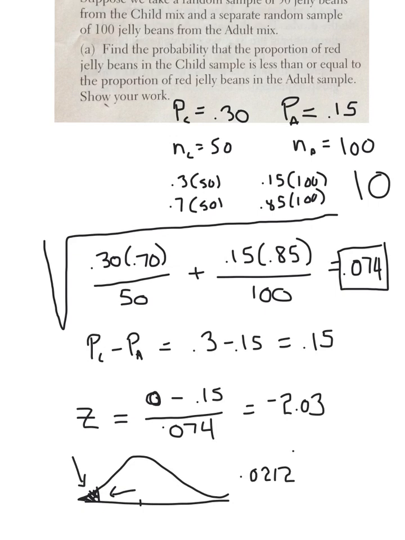So what does that say? There's only a 2% chance that if we take 2 random samples and subtract them, the adult sample would have more red jelly beans than the child sample. There you go. Now letter B says, suppose that the child and adult samples contain equal proportions of jelly beans.